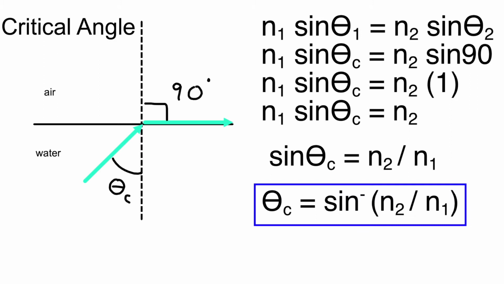Now, this only works when you're going from a more dense to a less dense material. So if I had tried to put water on the top and air on the bottom and punch that in my calculator, it'll give me an error. I can't have a sine bigger than 1. So your calculator will always try to save you from making a mistake. But n2 is always going to be the less dense material in this equation. n1 will always be the more dense material.